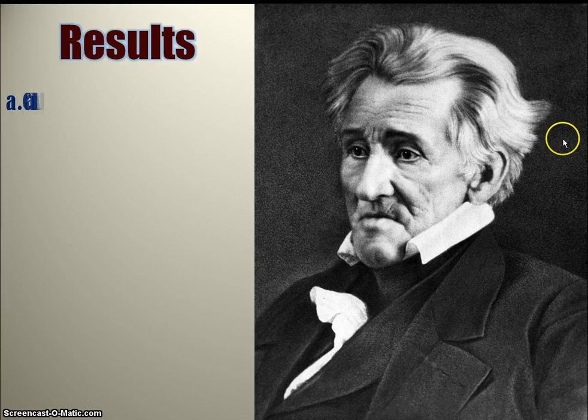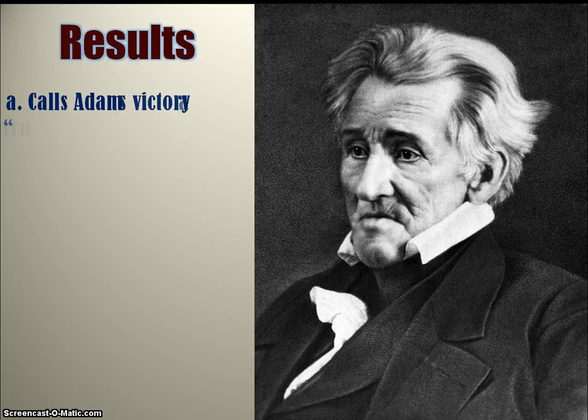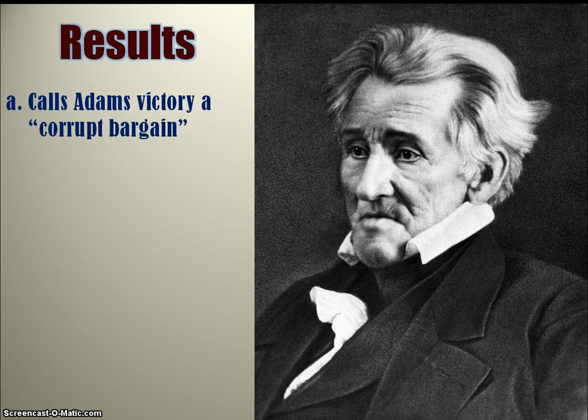Okay, so your result within this is first that Jackson is upset because he feels like he's been robbed, and he calls Adams' victory a corrupt bargain. And what he means by that is Henry Clay supports Adams in the House of Representatives, pretty much gets everyone to steer towards him, and then Adams names Henry Clay the Secretary of State. To Jackson, that just sounds a little fishy. Something's not quite right there. And that's why he calls this a corrupt bargain.